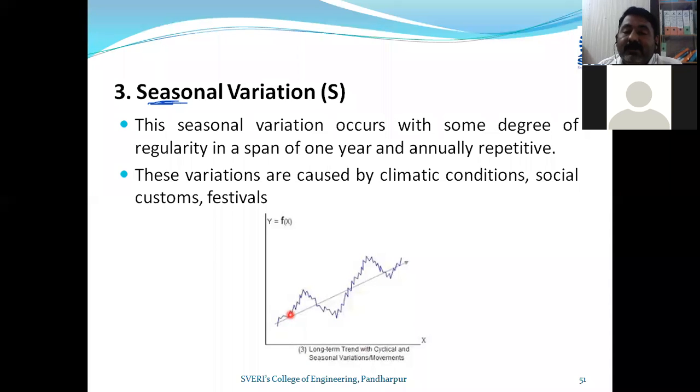But if you visit abroad, any other countries, they celebrate Christmas as the largest festival. From the 25th to 30th of December, whatever the toys and gifts and related things, they observe the maximum sale, the peak point, in the month of December. It starts increasing in November, and it will decline, going up to January also. So here you can call it the effect of the festivals. This is seasonal variation.